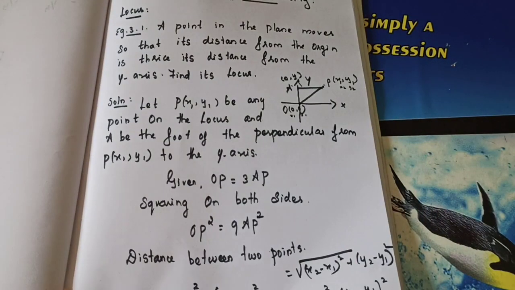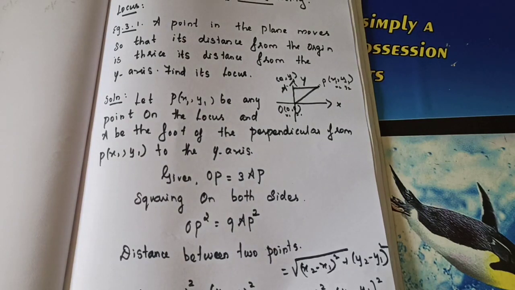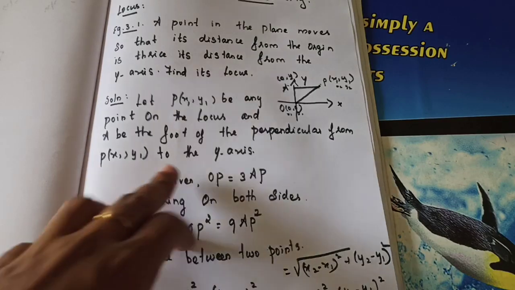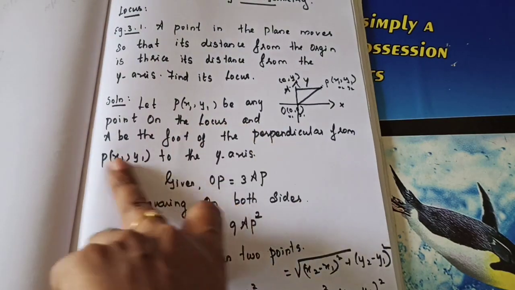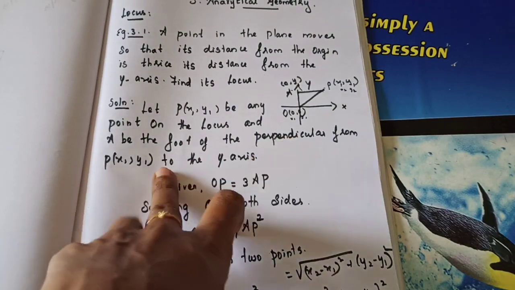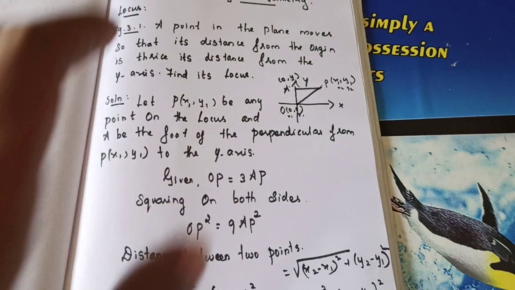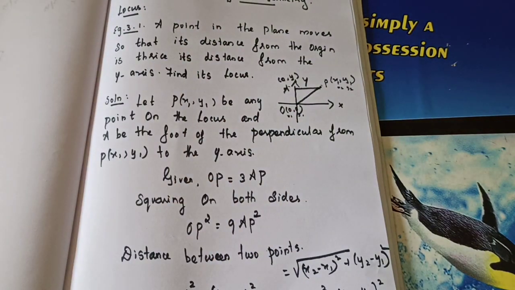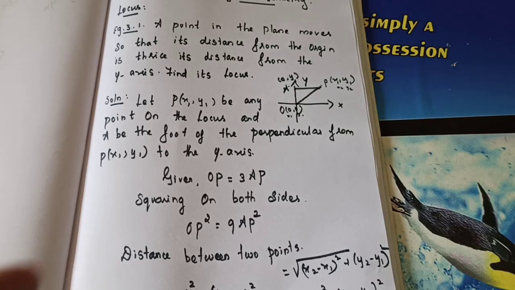So I will repeat. P of x1, y1 be any point on the locus and A be the foot of the perpendicular. Everything same as in your book I am considering. No problem, first itself you can take as x and y. Both are correct. Otherwise you will get confusion. In the example problem in your book they followed x1, y1. Why ma'am are you doing xy? Because of that I took the same. Okay, no problem. Xy is also correct.